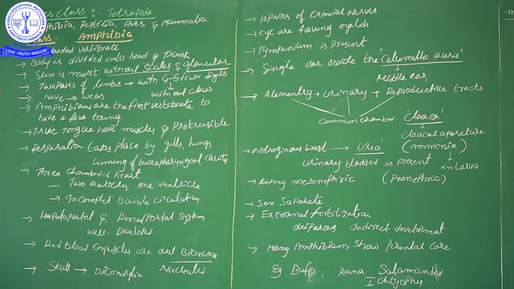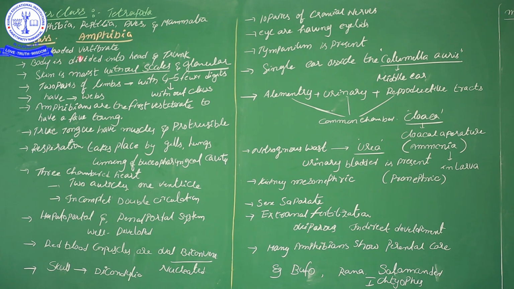Here, amphibian general characteristics: these organisms are cold blooded vertebrates. Before this, we discussed this regarding Pisces, fishes. Cold blooded organisms cannot maintain their body temperature constantly. They change their body temperature by atmospheric influence.